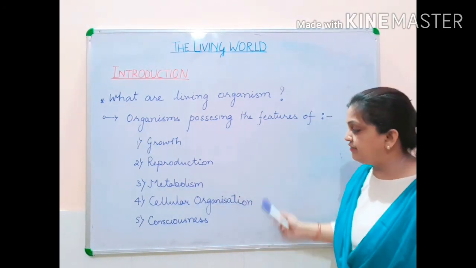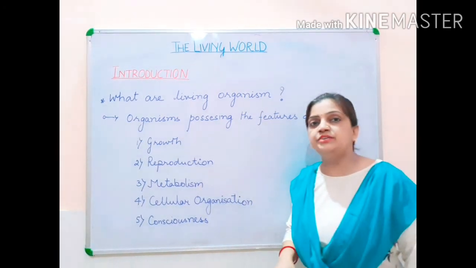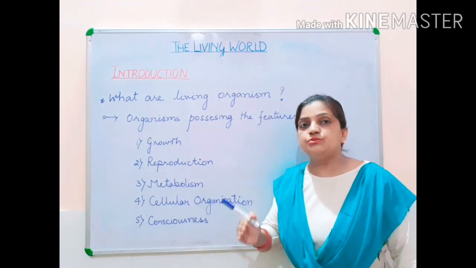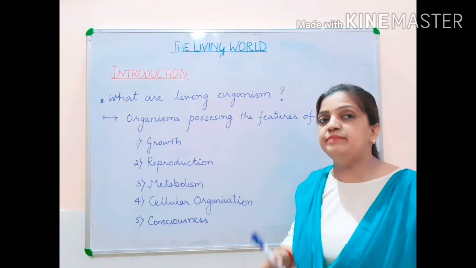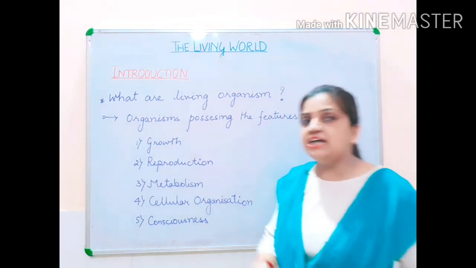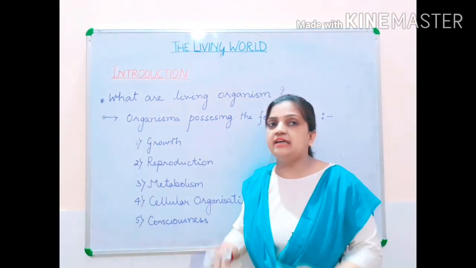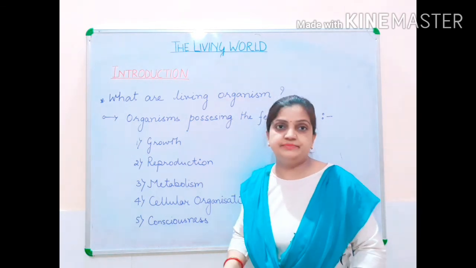These are the 5 points, children, which we are going to discuss according to the NCERT book. These 5 points have been mentioned in your book, which actually make the living organisms living.